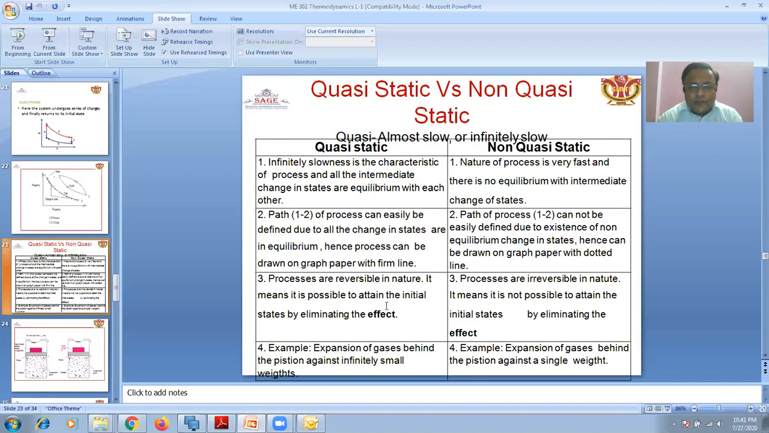Reversible processes: it is possible to attain the initial state by eliminating the effect. Irreversible processes: it is not possible to attain the initial state by eliminating the effect. Example: expansion of gases behind a piston loaded with finite small weights comes under the quasi-static process. But in the case of a non-quasi-static process, expansion of gases behind a piston loaded with a single weight comes under